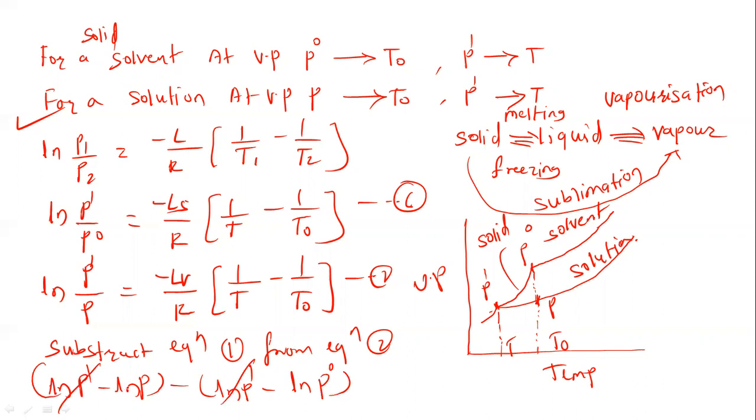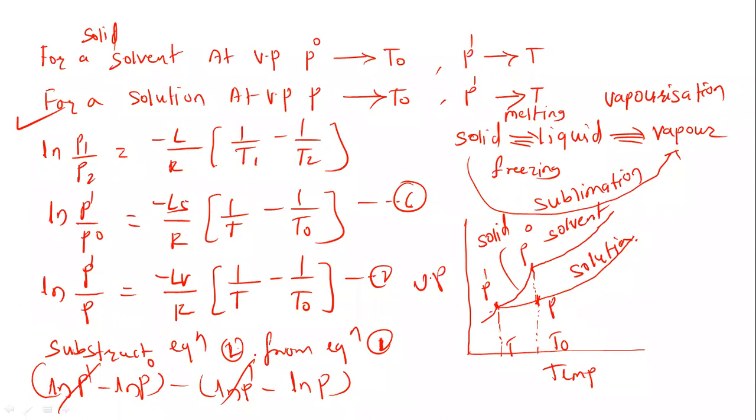So it is written as, or we can subtract equation 2 from 1 also, that is also correct. Subtract equation 2 from 1, then in that case we can write ln p dash upon ln p0 here, minus ln p dash. Now this is p only. This is better. Subtract equation 2 from 1 here.